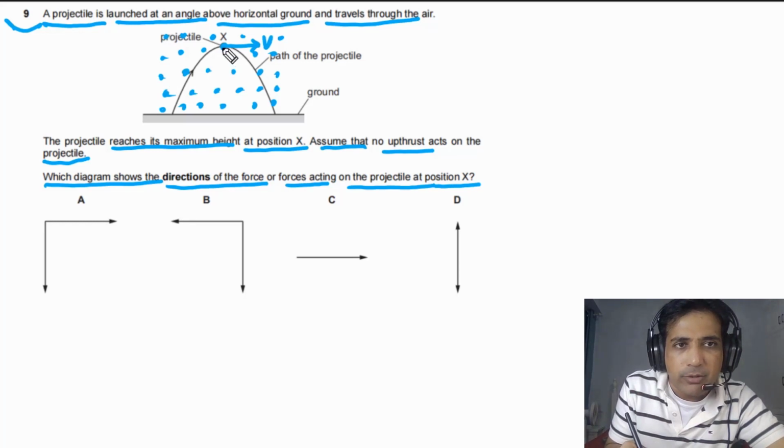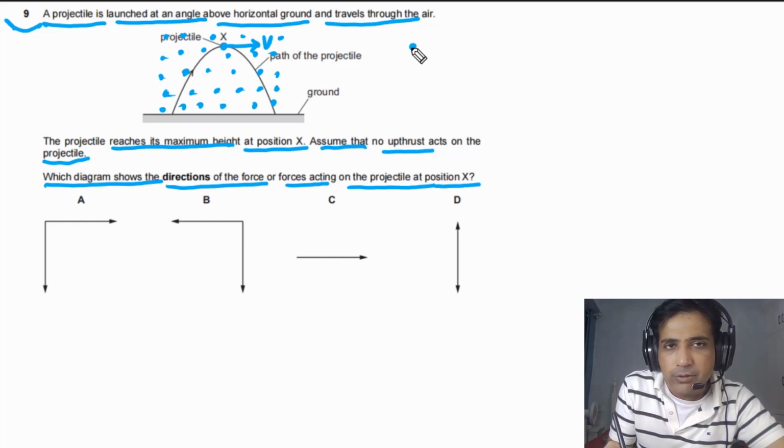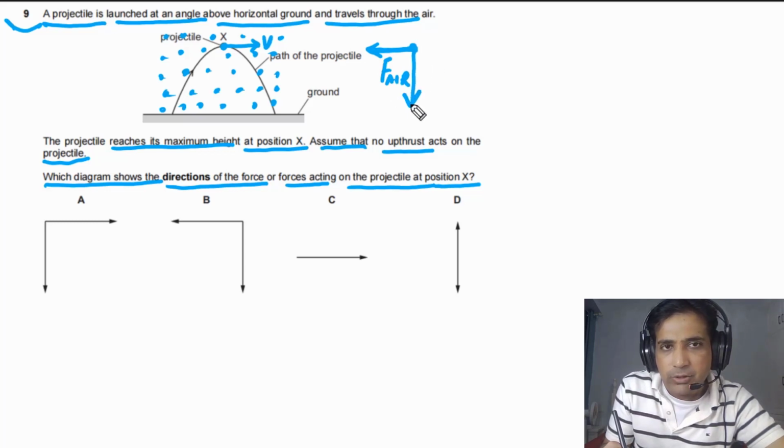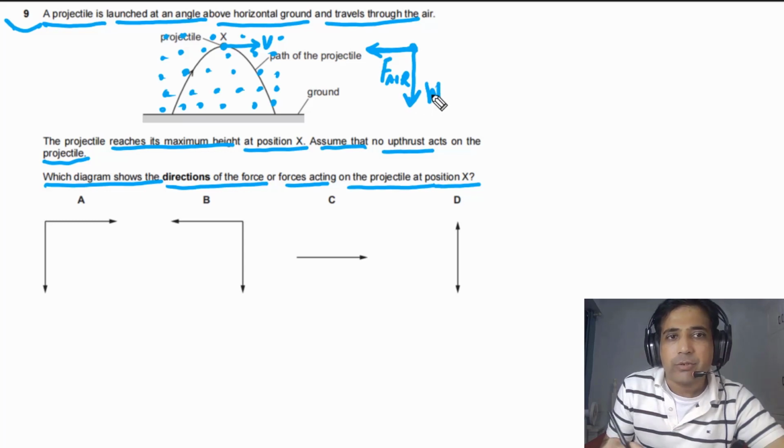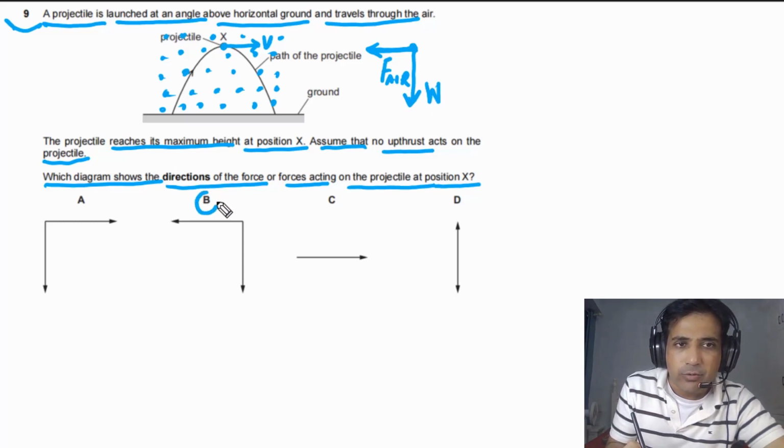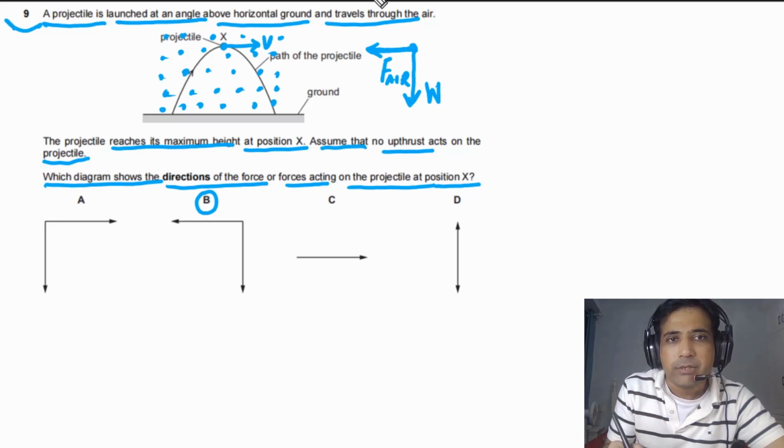So we have one force that is acting to the left. We can draw forces here. So this is force due to air resistance that is acting on projectile to the left. So this is air resistance. And also there is gravity acting on this ball that is acting vertically downwards. So this is weight. So simply our answer for this question is B. Very nice question. You need to understand in this case you cannot ignore air resistance because it is falling through air. So the answer for this question is B.